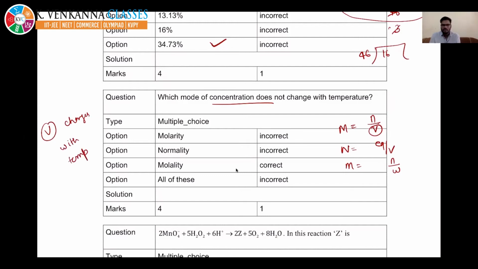We all know volume changes with temperature, but temperature has no effect on moles. So the properties which are dependent upon volume will be affected by change in temperature. So your correct answer is molality.